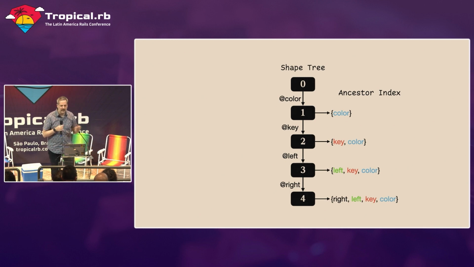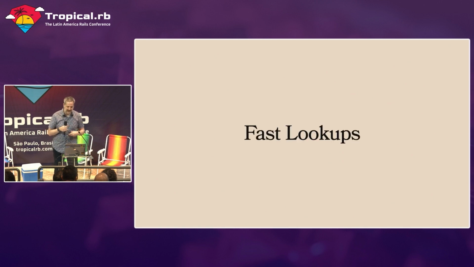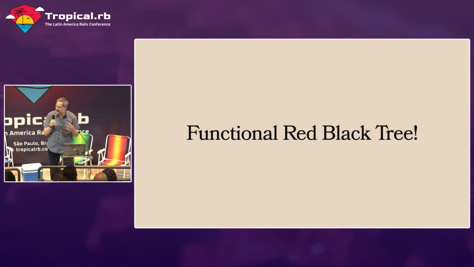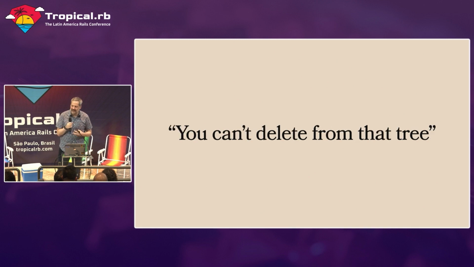So what kind of data structure might have fast lookups, decreased duplication, and all that? What might that be? Oh, that would be a functional red-black tree. Yay! We're going to use it. But I know many of you in the audience are saying, well, but you can't delete from that tree. How can you use this data structure? You can't delete anything from that tree.